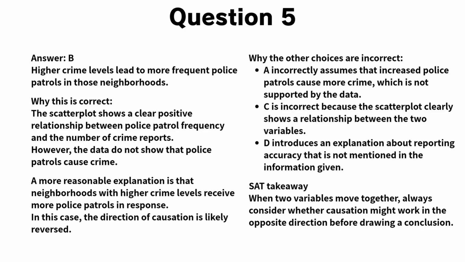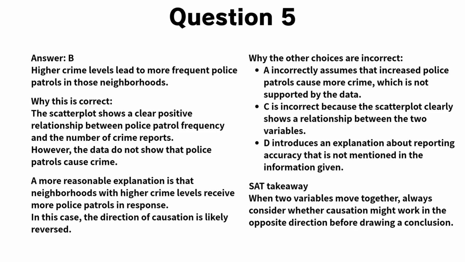In this situation, the direction of causation is likely reversed. In other words, crime levels influence where police patrols are assigned, rather than police patrols increasing crime. Let's look at why the other choices are incorrect. Choice A assumes that increased police patrols directly cause more crime. This explanation is not supported by the data and does not make logical sense.